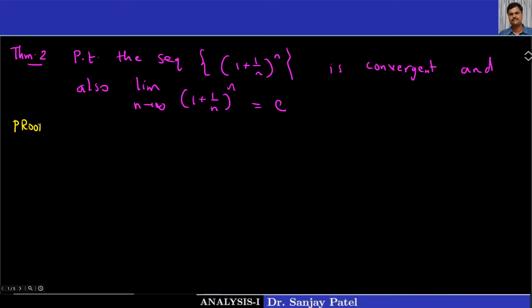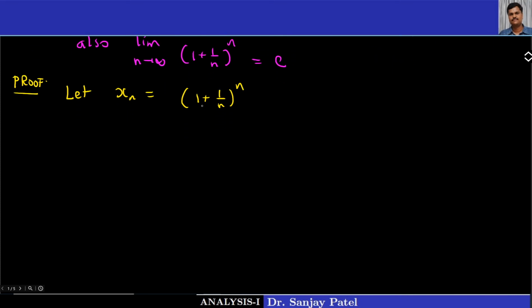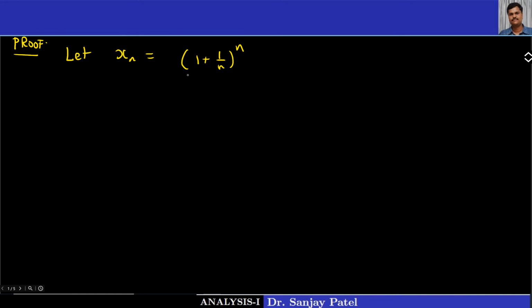First of all, we have to establish the convergence of the given sequence. So I will first put xn is equal to 1 plus 1 upon n raised to n. Consider this sequence. I can use the binomial expansion to analyze this more deeply. We know the binomial expansion of 1 plus x raised to n, or you can say a plus b whole raised to n. So I will be using that.